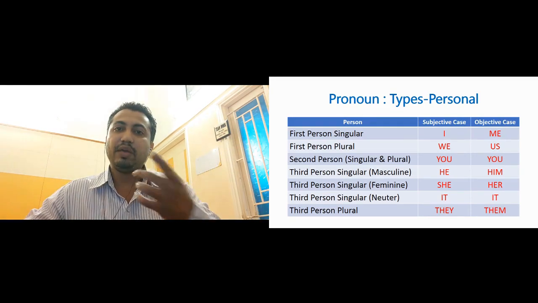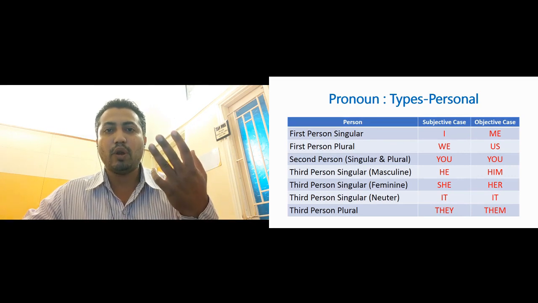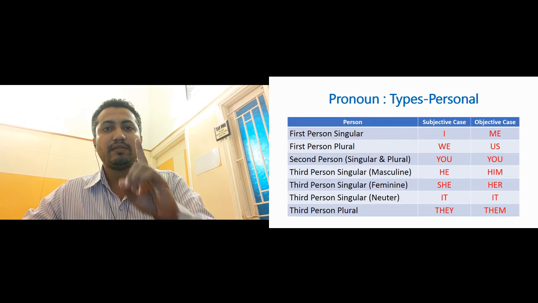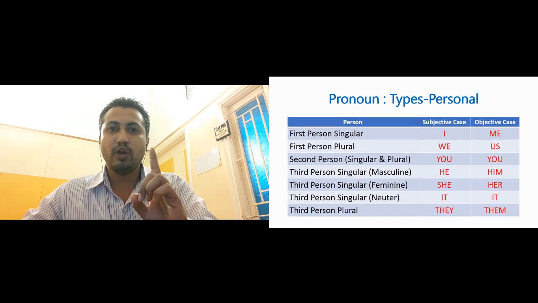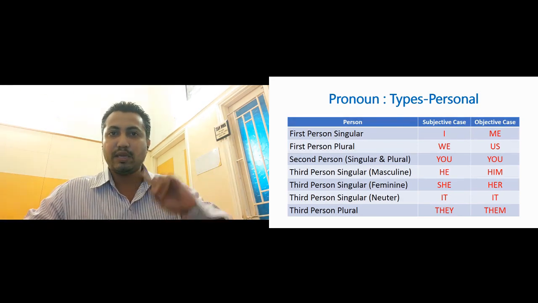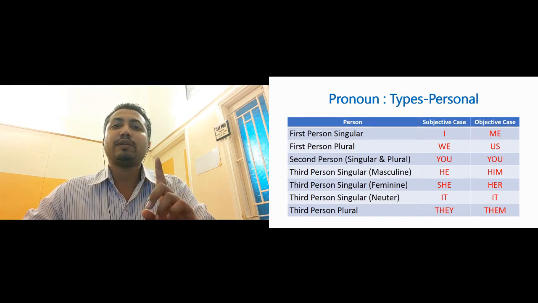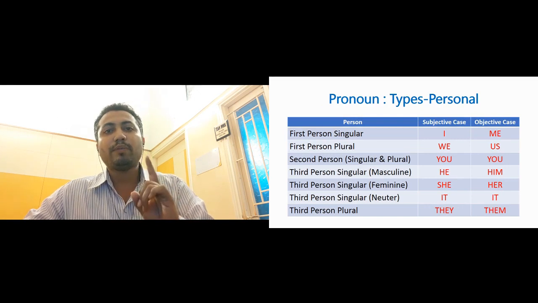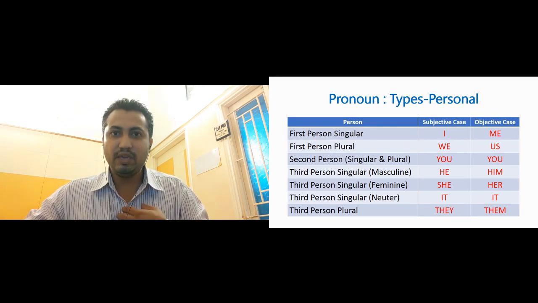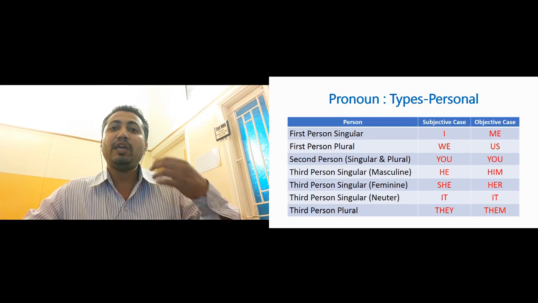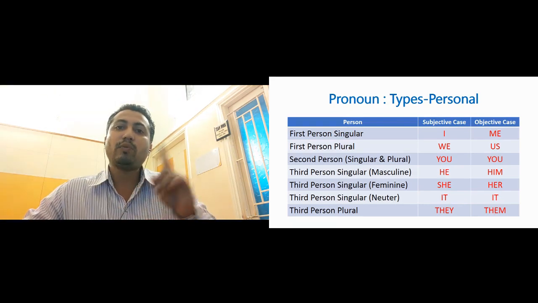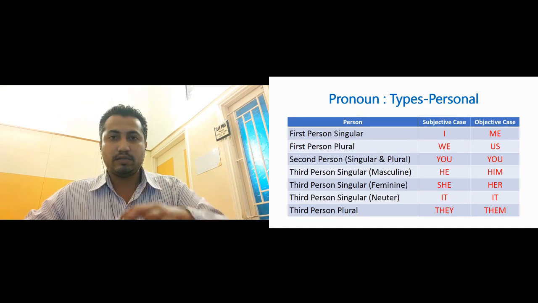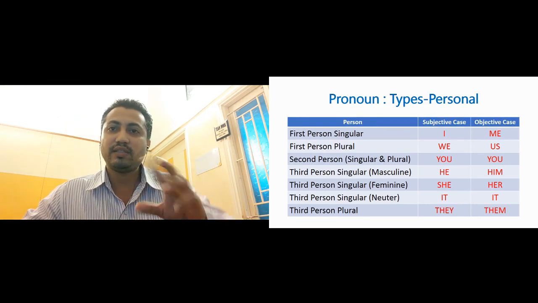Now the first person can be in singular as well as in plural. If only one person is speaking, that is called first person singular, and if many people are speaking, they are called first person plural. So if only one person is speaking, what pronouns will be used? I, me, mine, isn't it? And if many people are speaking, what will be the pronouns used? We, us, ours, isn't it? So that is the difference.